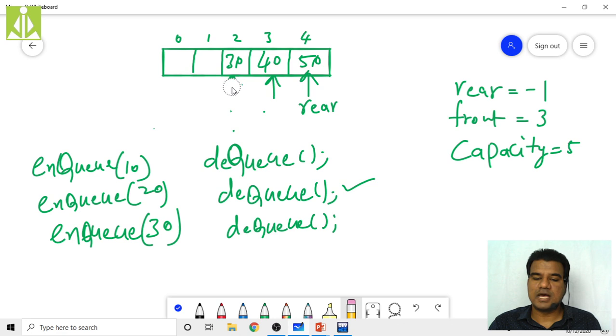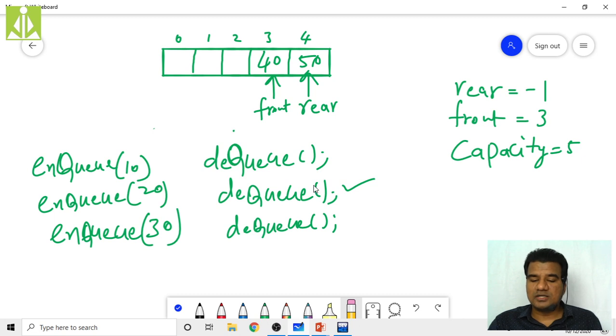So I'm removing this arrow as well. My front is now pointing to the third location, and I'm removing this element. This is not in our consideration. Right now my front is pointing to the third location, and my rear is pointing to the last, fourth location. So I have it like this.